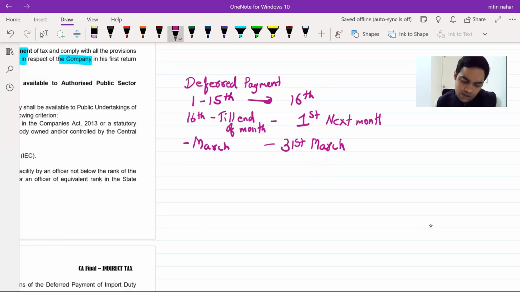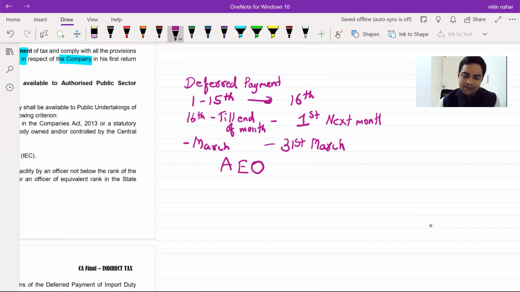Now, this deferred payment scheme is available to Tier 2, Tier 3 authorized economic operators. Authorized economic operators, basically, who have good reputation, have a status of an authorized economic holder, and based on this authorized economic holder, they can make or get into this deferred payment scheme.